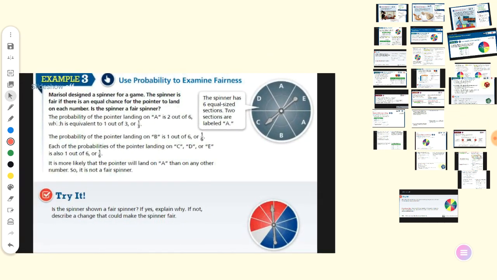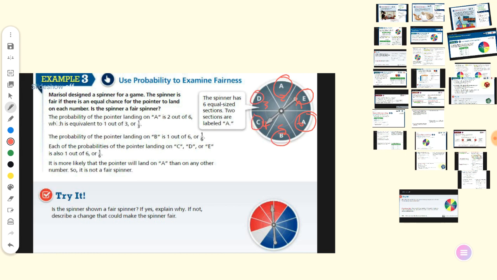Another example. If you have a spinner already divided into 6 parts: 1, 2, 3, 4, 5, and 6 parts. 2 for A, which has the biggest chance, 1 for E, 1 for B, 1 for C, 1 for D.